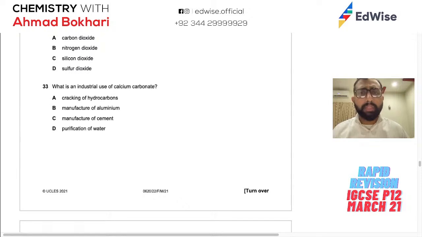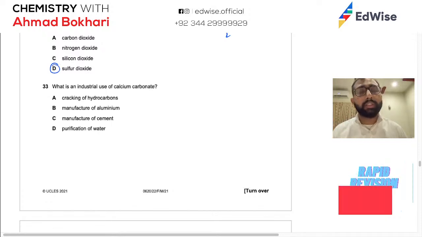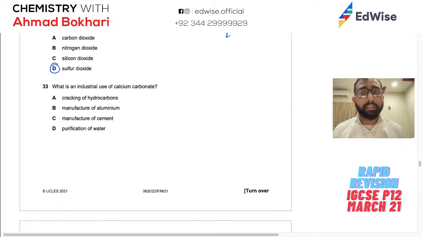Which substance is used as bleach in the manufacture of paper? SO2. ऑप्शन देखे बगैर पता होना चाहिए, ठीक है. क्यों? फैक्ट है. फैक्ट्स आपको याद करने. We have spent 4 lessons on this. Go through those 4 recordings if you need to. फैक्ट्स याद करने.